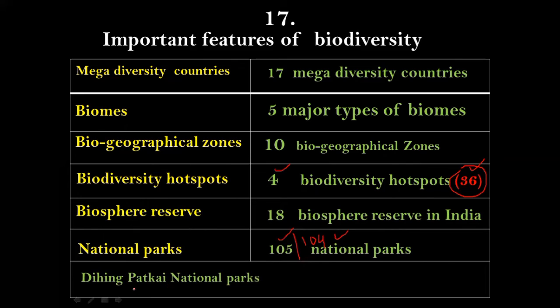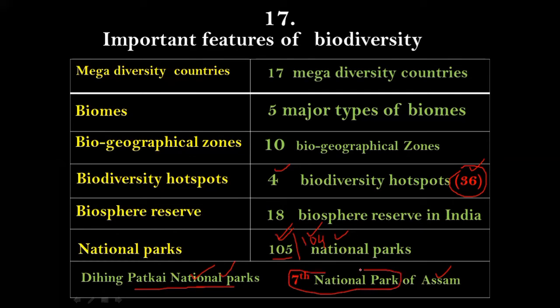This Dihing Patkai National Park was earlier a wildlife sanctuary, but recently in the year 2021, it was upgraded to a national park. So including this Dihing Patkai National Park, the number of national parks in India rose from 104 to 105. So at present, the total number of national parks in India is 105. This Dihing Patkai National Park is the 7th national park of Assam. So in Assam, at present, there are altogether 7 national parks.